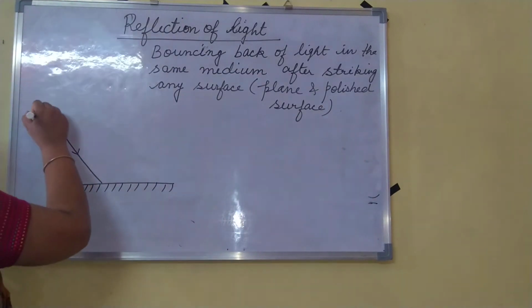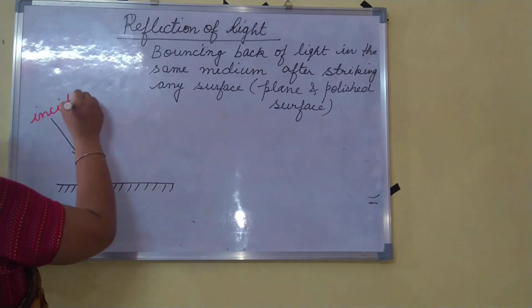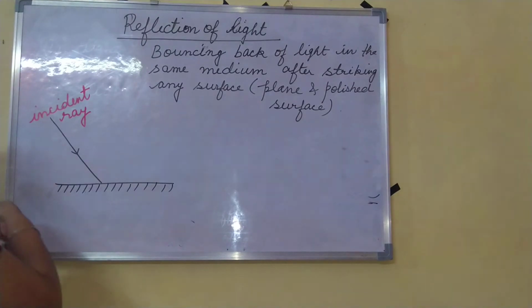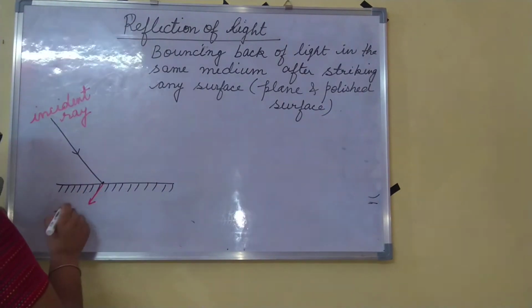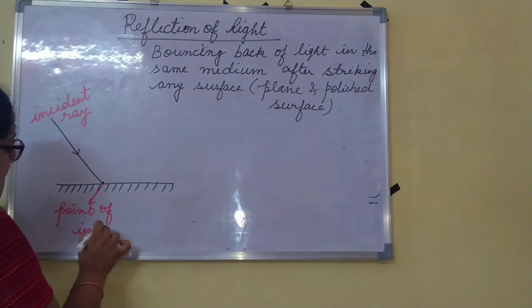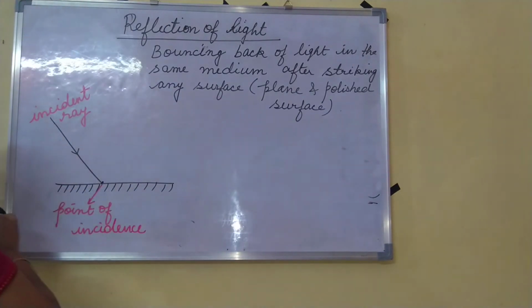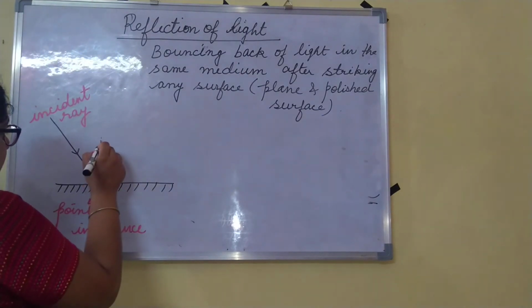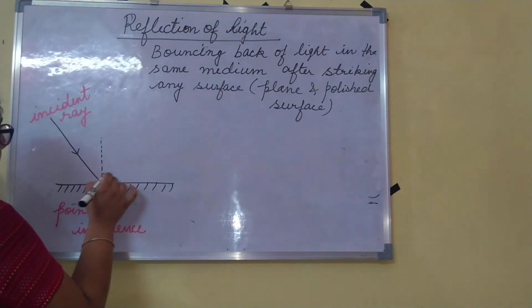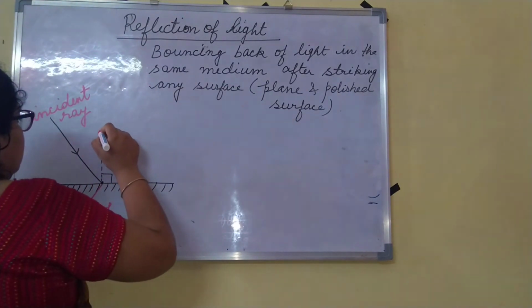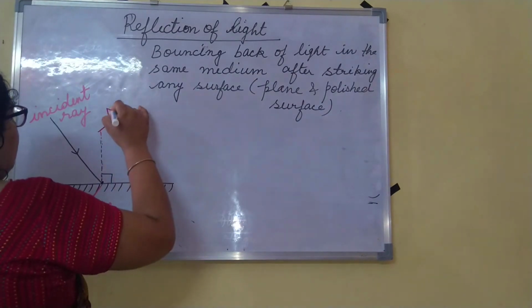So this ray is known as incident ray, okay, and this point where the light will be incident on the surface is called point of incidence. So this is our point of incidence, and if we draw a perpendicular at that point, this is known as normal.